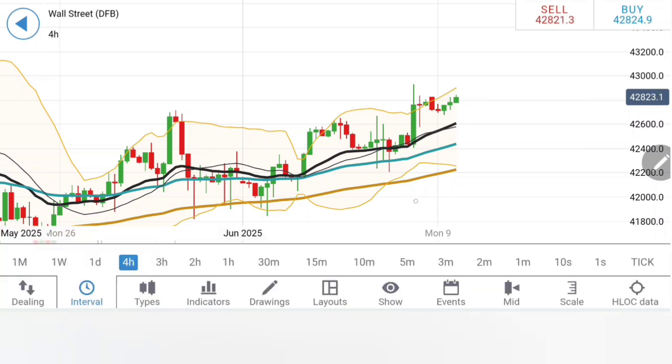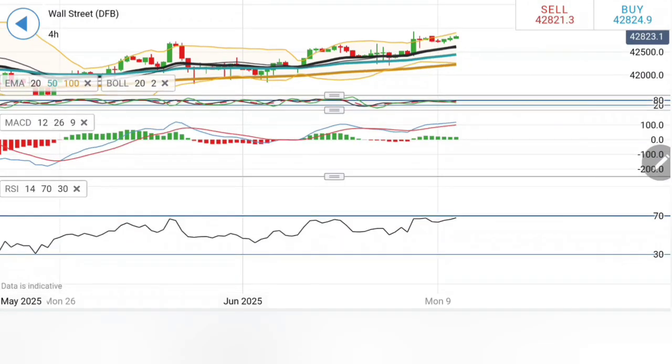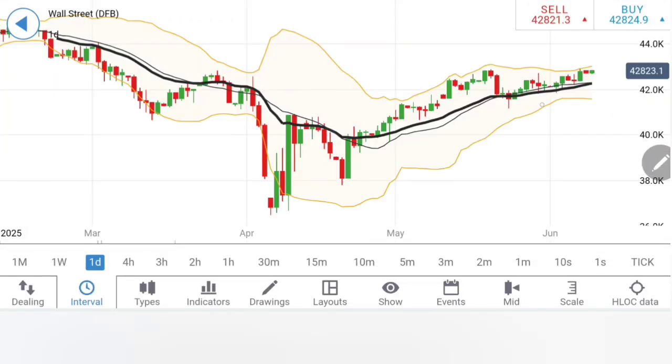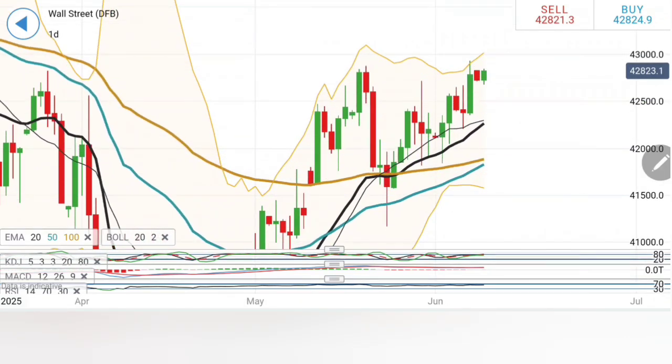But I am still skeptical of such a rise. Let's see which direction it takes. Yes, the indicators are on the uptick here, showing a bit of up move. Coming to daily, on the daily charts, notice this. Yes, higher lows, higher highs. After the rise, retracement. After the rise, slight retracement. Let it stay beyond 42,850, and then 42,900, 920 should be the first resistance zone and 43,000 levels should follow.